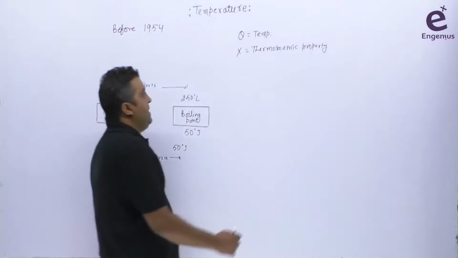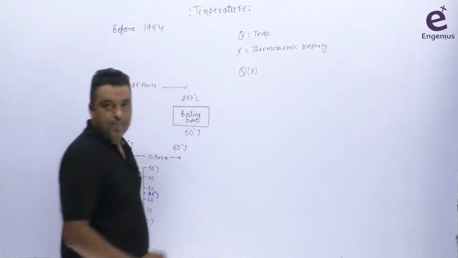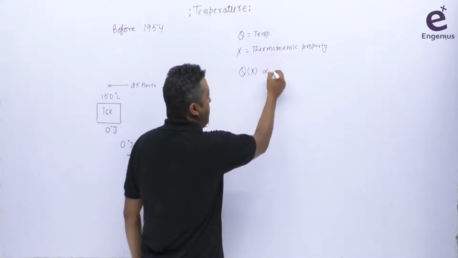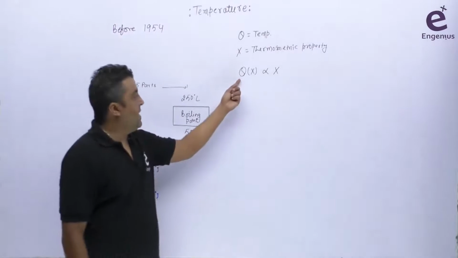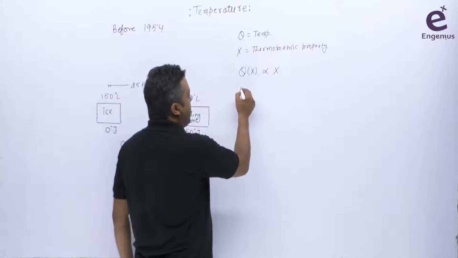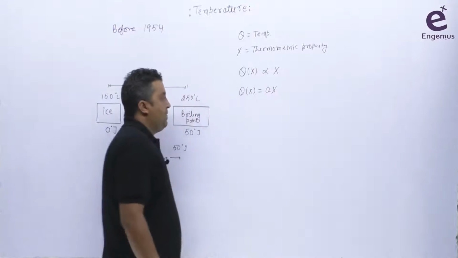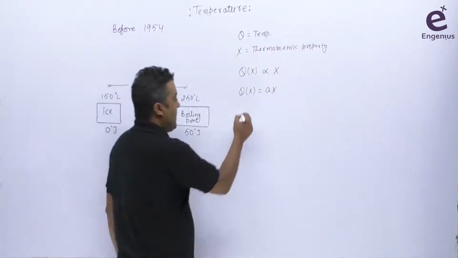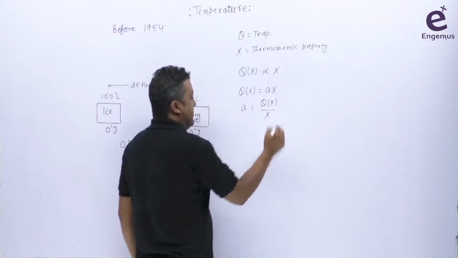So I'm saying theta will be a function of x. Theta, temperature, will be a function of x, and this will be linearly proportional to this property, that is the thermometric property x here. So theta is a function of x and proportional to x. Obviously, when I remove the proportionality sign, I get some proportionality constant, which I'm calling a here. So I'm getting theta equals ax. Can we find the value of a here? Yes, we can easily find that a is simply theta over x here.